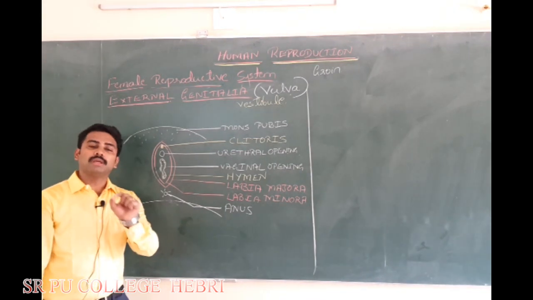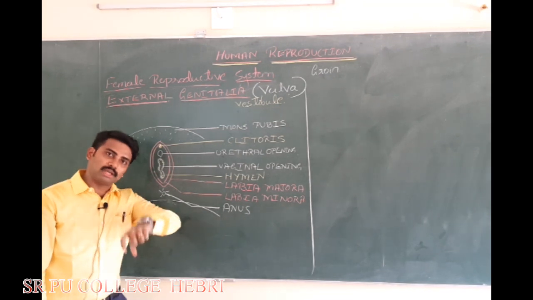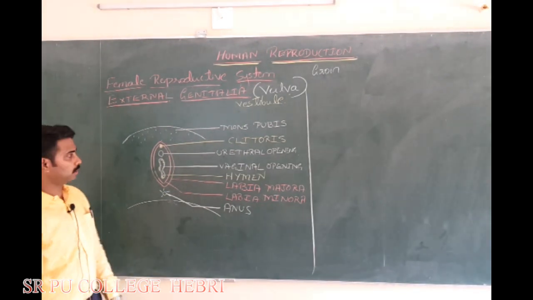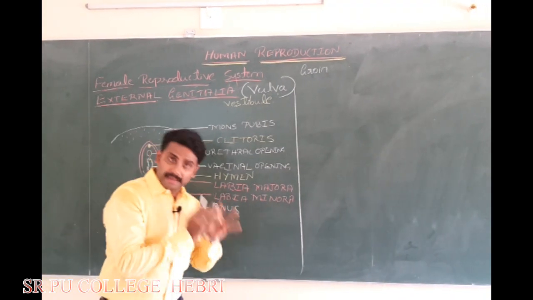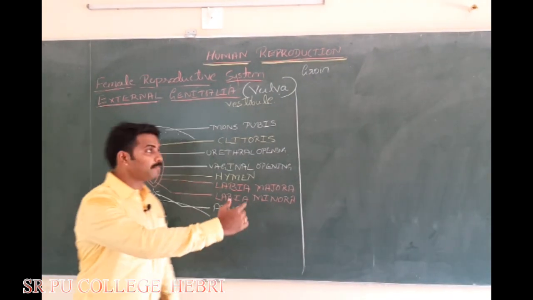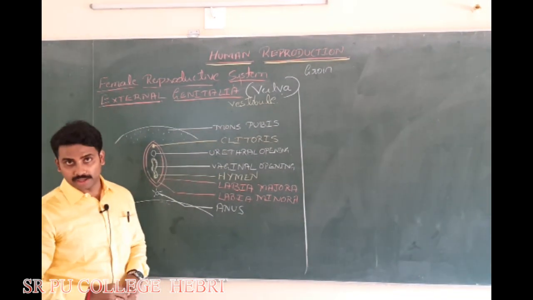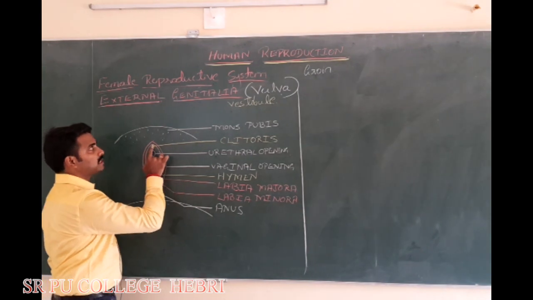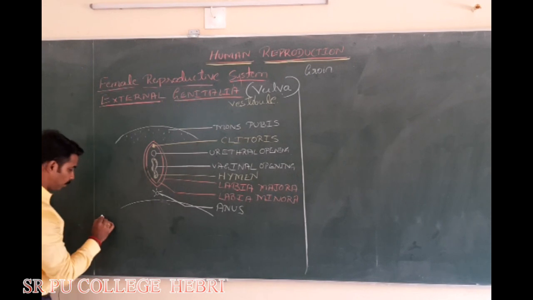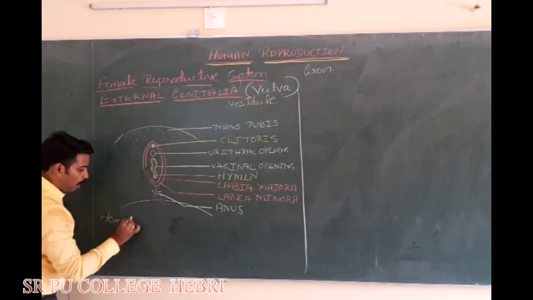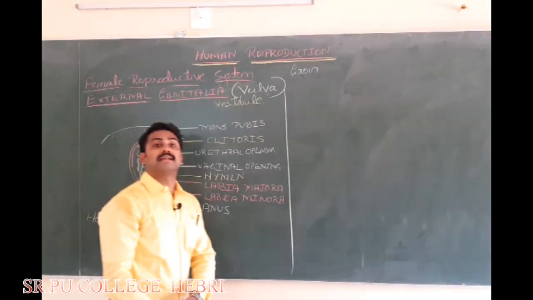Okay, now here I want to share with you a few important points related to theory and even for the NEET. As clitoris is made of erectile tissue, we say it is homologous to male's glans penis. Note down, clitoris of the female is homologous to. What do you mean by homologous? Similar to male's glans penis.